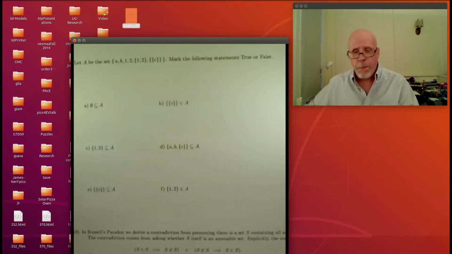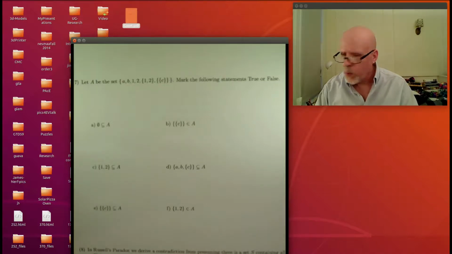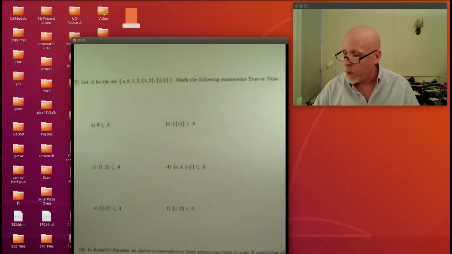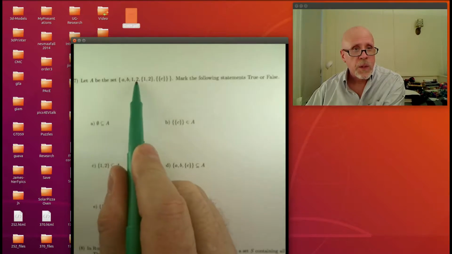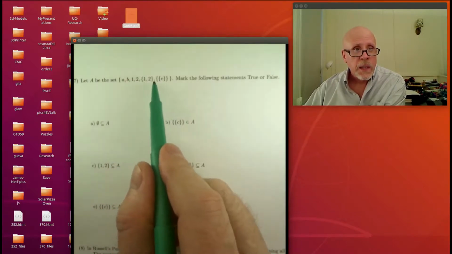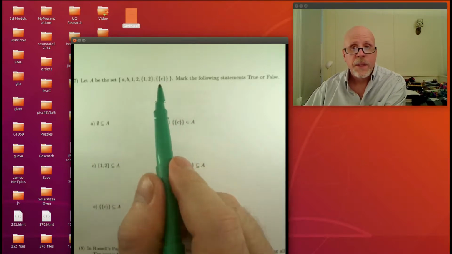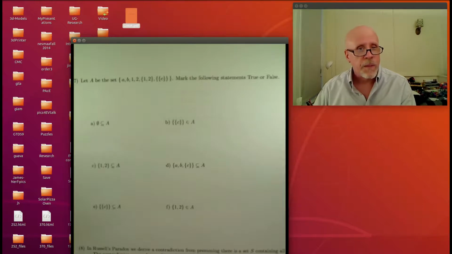Okay, another exam problem. This was number 7 from one back in 2012. Just a question about understanding the subset containment symbol versus the element symbol. So A is the set. It's a fairly complicated set here. It's got letters A and B. It's got numbers 1 and 2. Then it's got a set with the numbers 1 and 2 in it. And finally, it's got a set that contains a set with the letter C in it. Right. So a lot of stuff there.